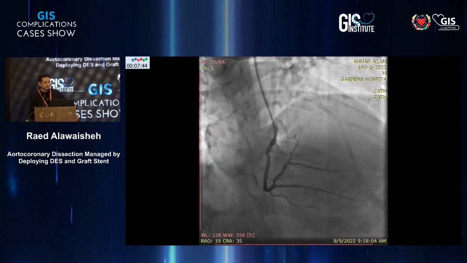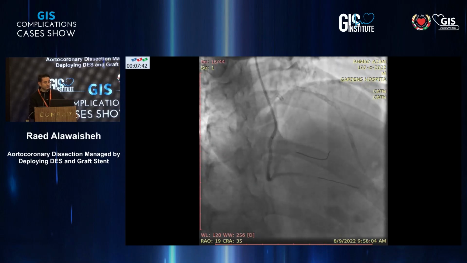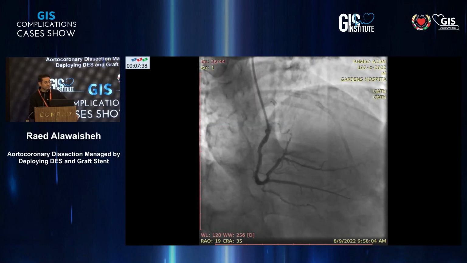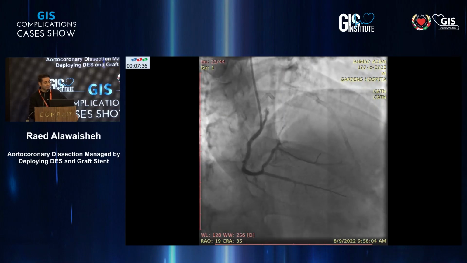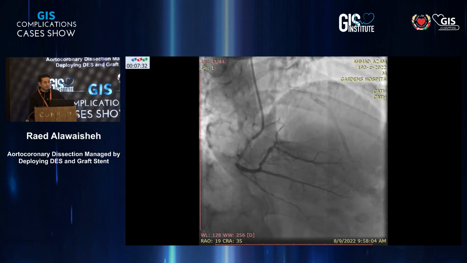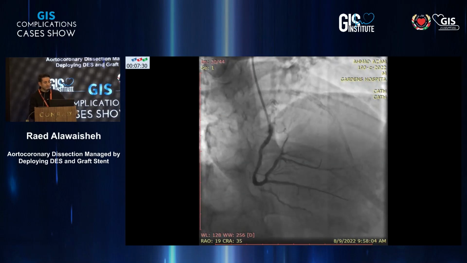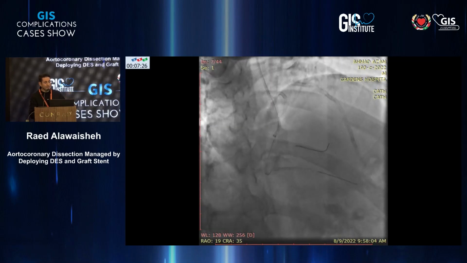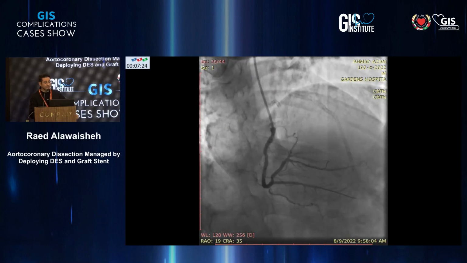Now, after finishing this, I want to go back to the left main and try to manipulate the 7 French Left Amplatz 1.5 to the left main, and just by the fluoro, you will not see it here. But by the fluoro, I felt that something happened with the small injection. The dye was hanging there at the ostium of the left main.